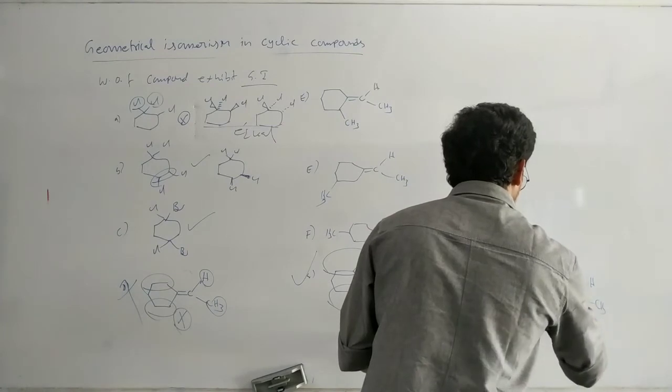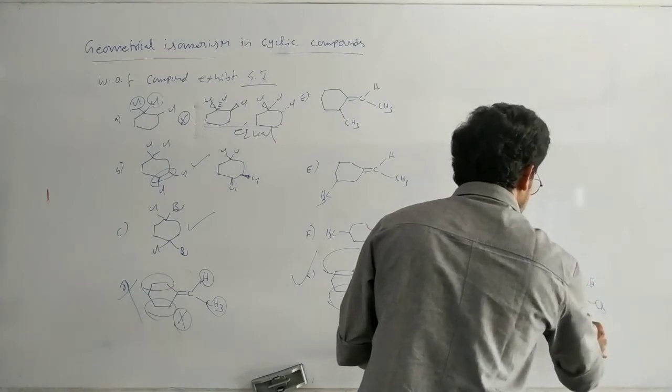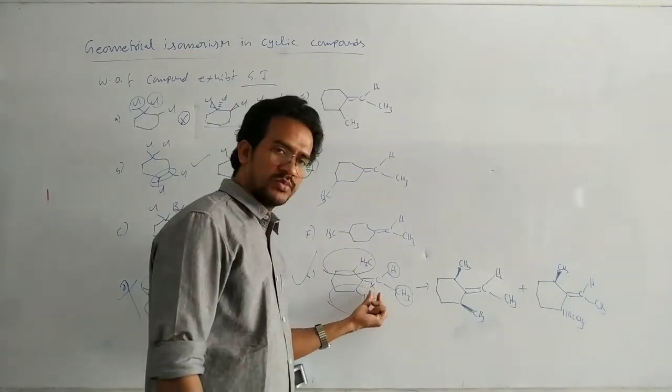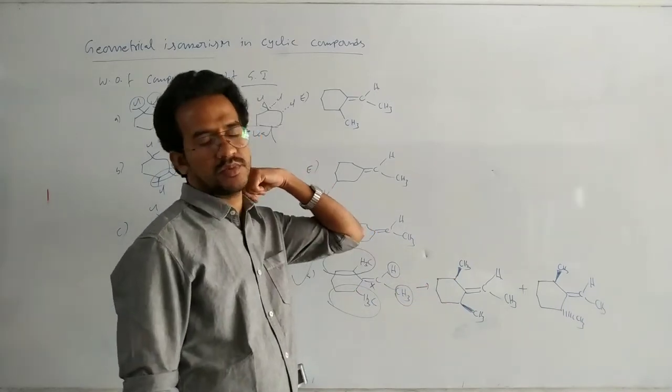Hydrogen, this methyl. Here CH3, this one is the CH. One is the cis, one is the trans. Across this double bond is not suitable, but across these two carbon atoms here geometric isomerism is possible.